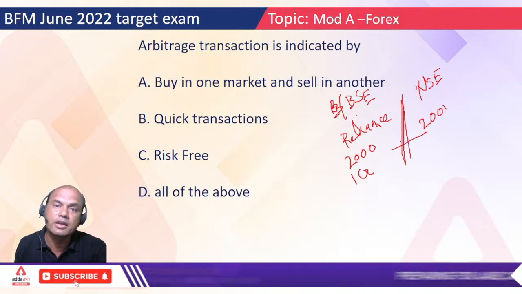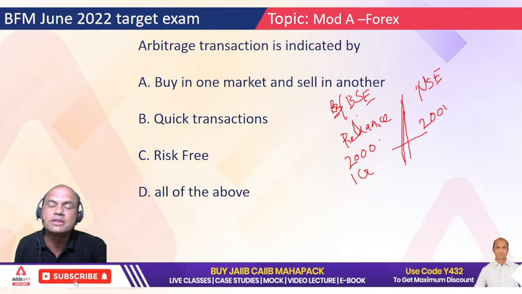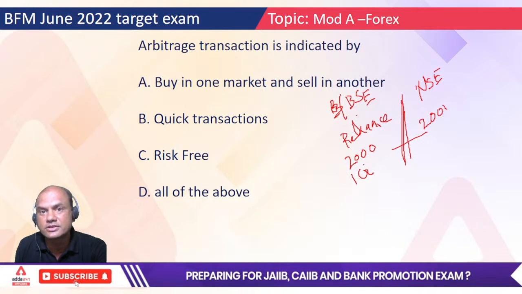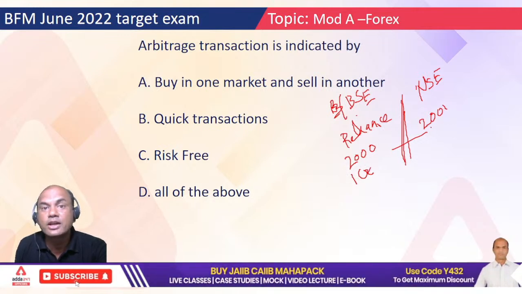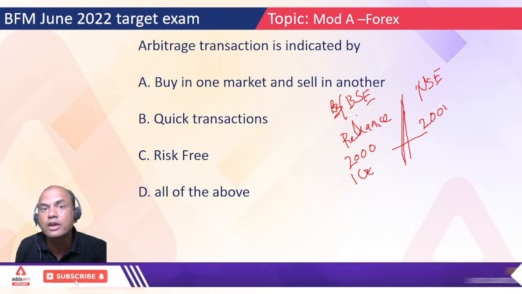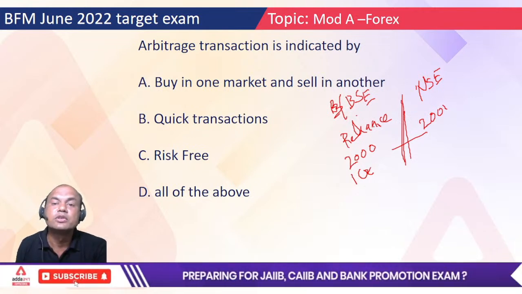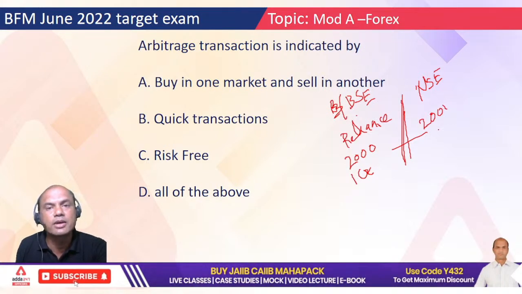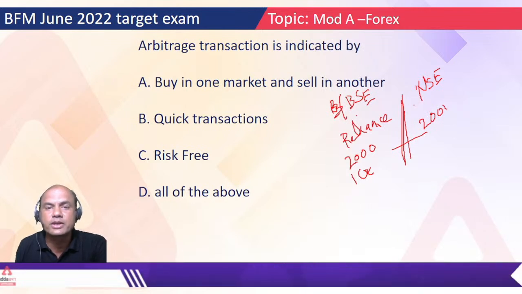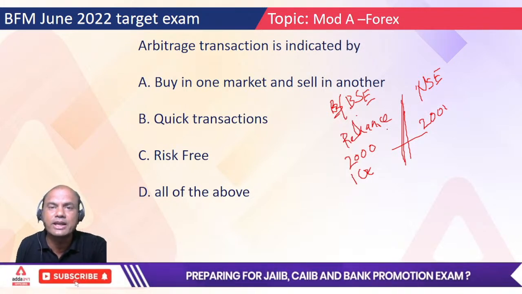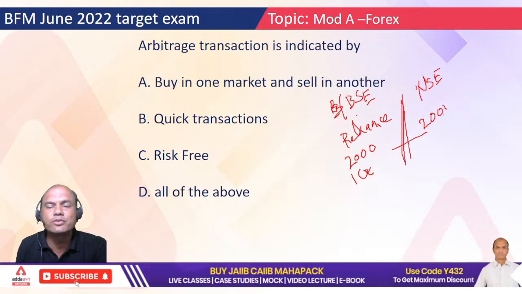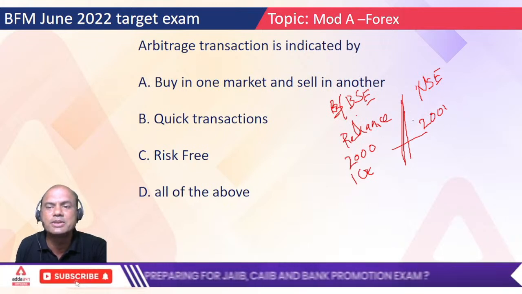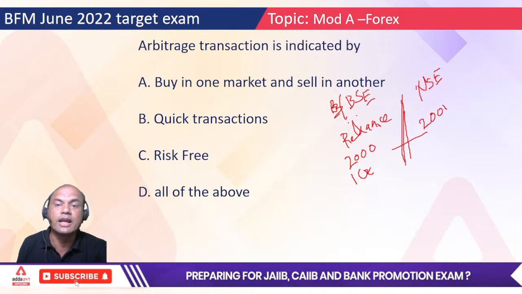So if I am a real trader, what will I do? I'll buy Reliance at BSE and sell Reliance at NSE. And how many will I buy? I'll buy 1 crore Reliance shares and sell 1 crore. So in 10 seconds, how much money have I made? 1 rupee into 1 crore, so 1 crore I have made. That is arbitrage. Arbitrage means buying from one market and selling in the other market, and that is very fast, within 5-6 seconds. Nobody is a fool to give one rate at NSE and another at BSE; the rate immediately matches within 5-10 seconds. So it needs to be absolutely fast.